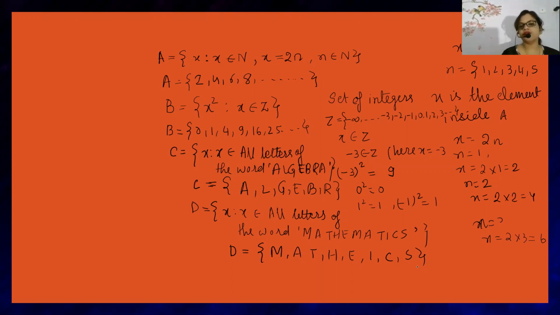Okay, so till now, whatever I taught in the class 11 syllabus, is it difficult to understand? Is it difficult to understand what we studied today? First, we knew what is a set, then we understood the types of sets. No, not the type of set, the description of a set. That is, a set is written in two forms. One is called set builder form and one is called roster form. Writing in set builder form is somewhat difficult, but writing in roster form is the easiest one. So first I taught you how to write in roster form. Now let us solve some questions and convert them into set builder form.